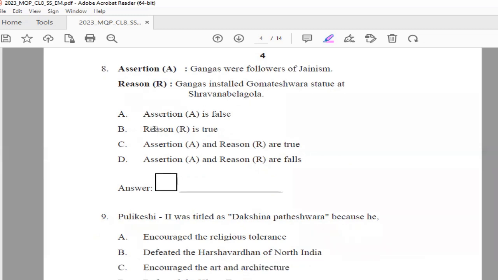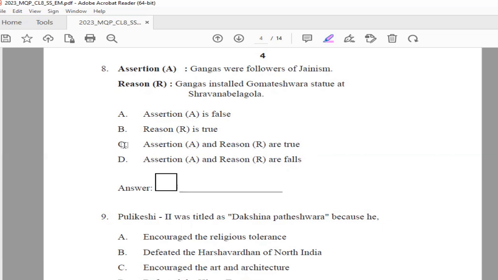Now options are assertion A is false or reason R is true. Assertion A and reason R are true or assertion A and reason R are false. So you have to observe these options and these sentences and then choose the right one.